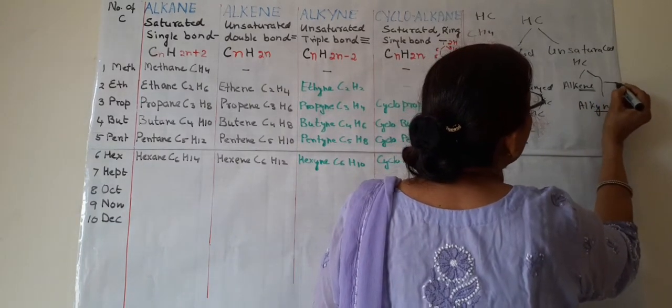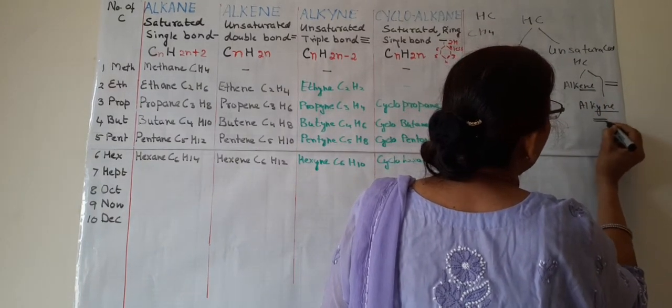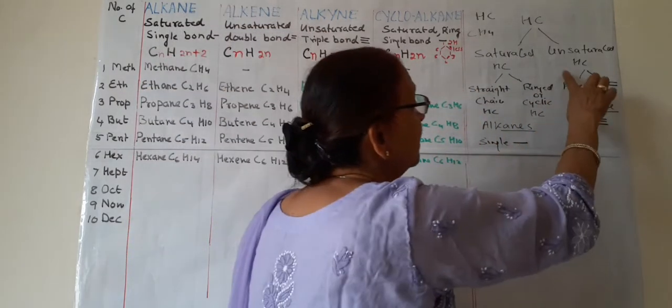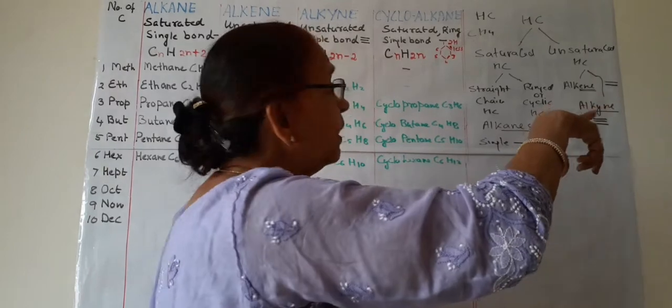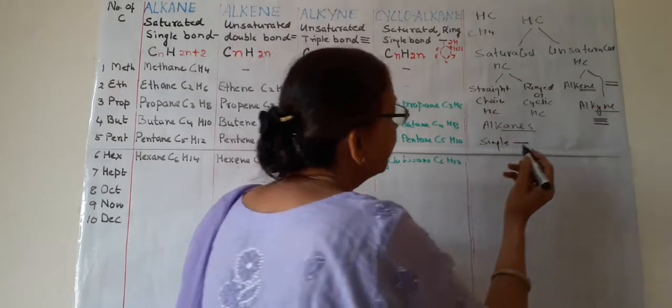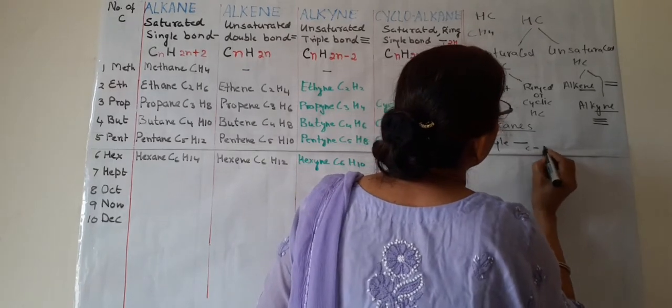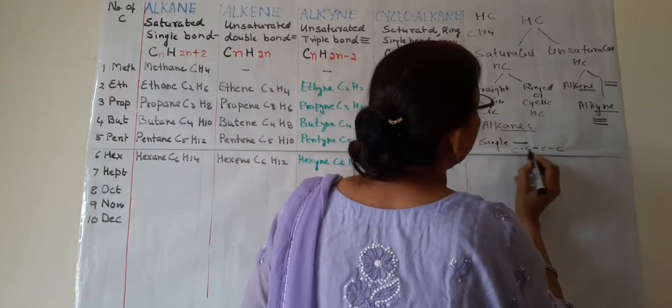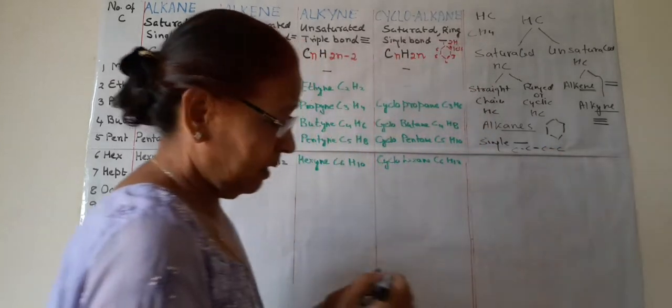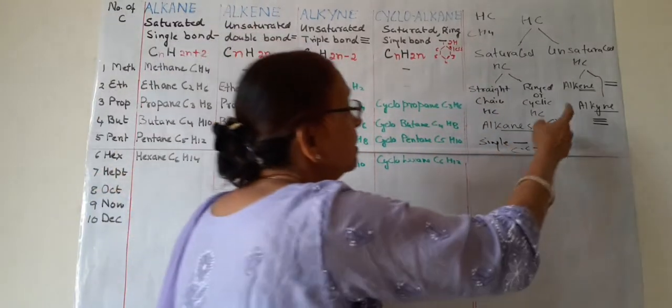In alkenes, a double bond is formed, and in alkynes, a triple bond is formed. So these 2 types, unsaturated and saturated, can be straight chain, or cyclic, where they form a ring or a closed cycle.